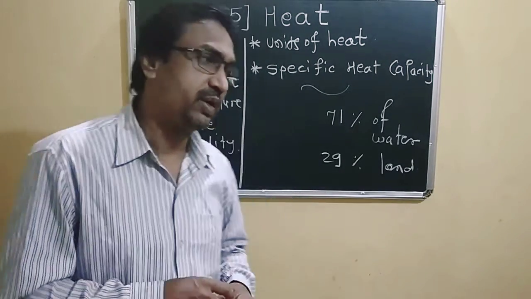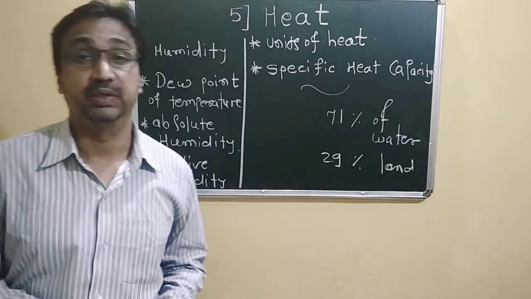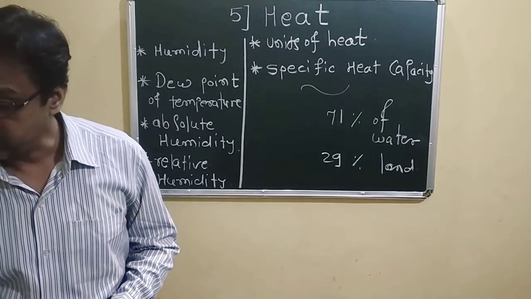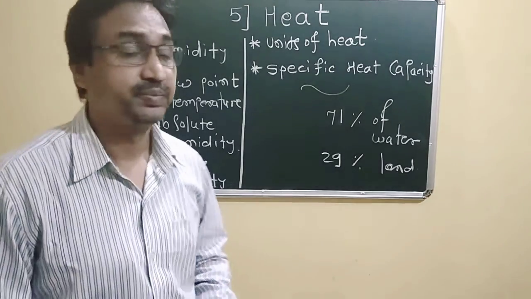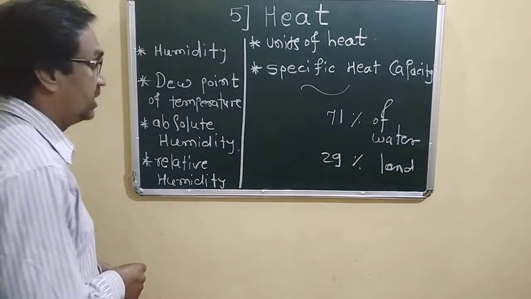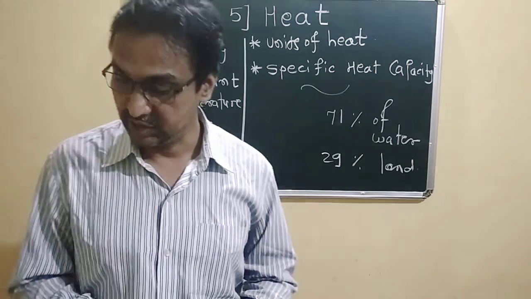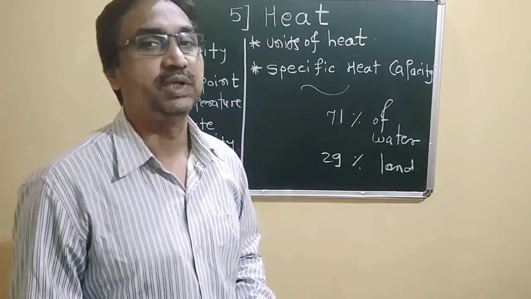If we find moisture in the air and in the atmosphere, it is called humidity.